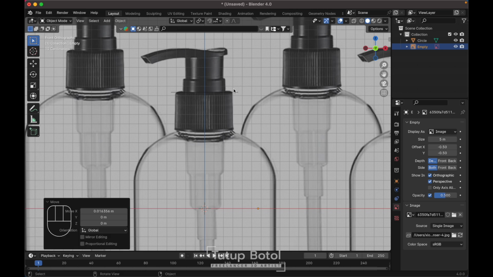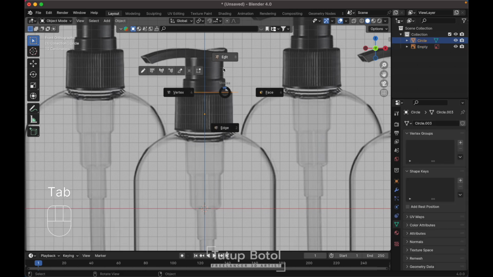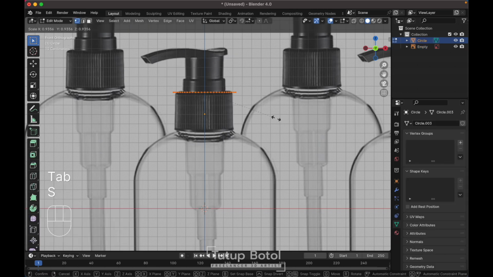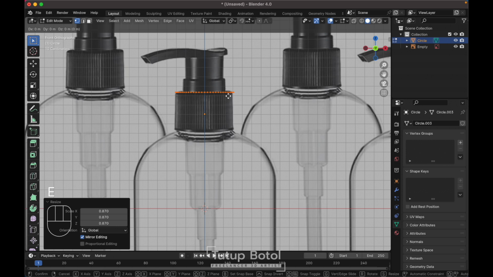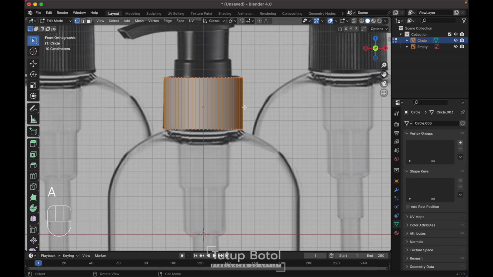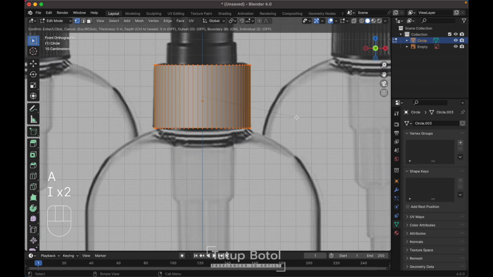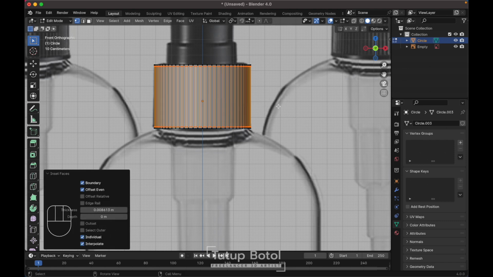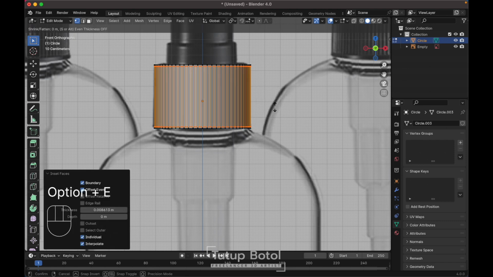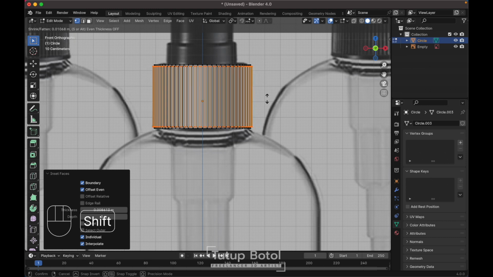Okay. Select our circle again. Tab to the edit mode. Scale it down again. Then press E to extrude. Z, extrude on the Z axis. Extrude it down here. Press A to select everything. Press I twice. We can insert like this. And then press Alt E, extrude face along normal. We're gonna extrude it inside. Just like this little bit.